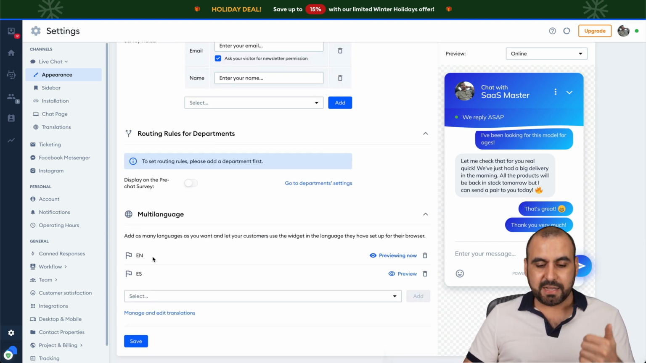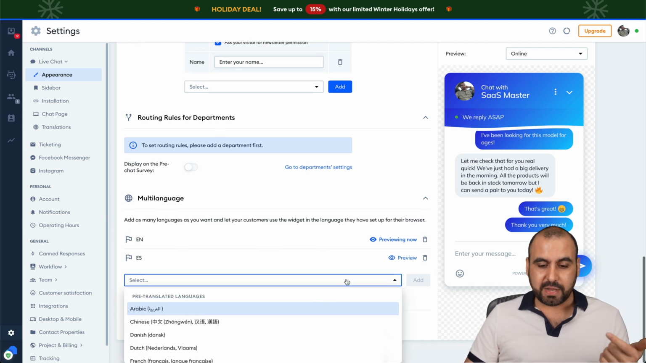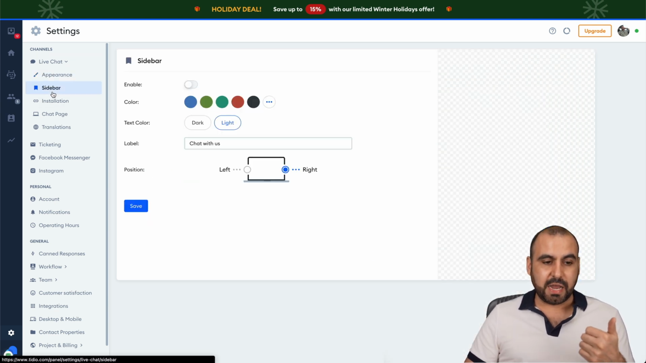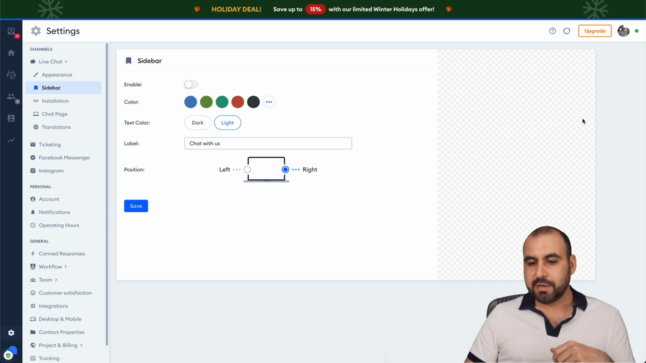In this case, I've added Spanish. So by default, it's English, but I've added Spanish to this. And you can add more languages to this also if you like. Once you've set it, you go ahead and save it. You have your sidebar if you want to add sidebar also. Let's wait for that to pop up. Oh, let me enable it. There we go. That's how it pops up.